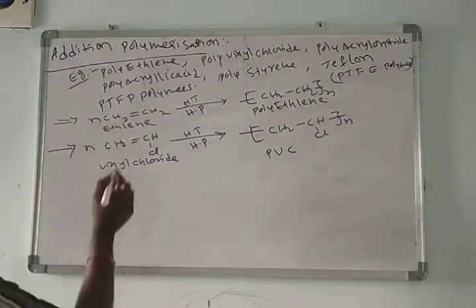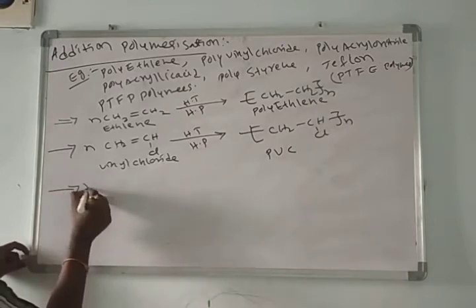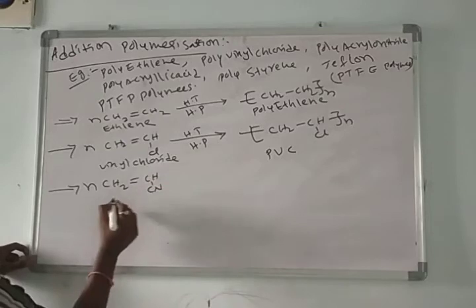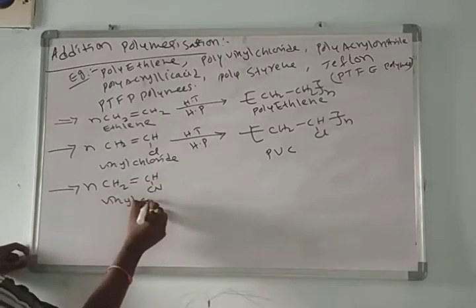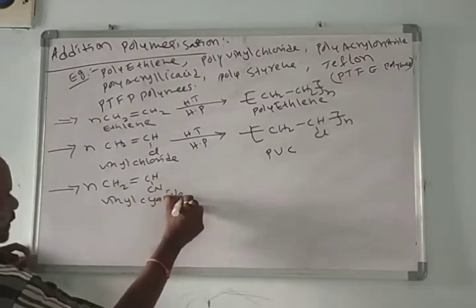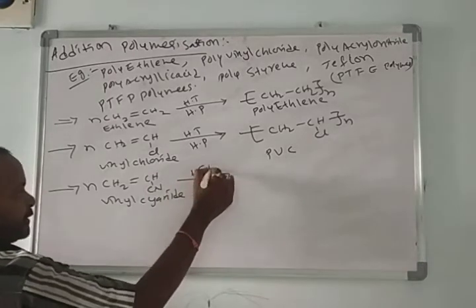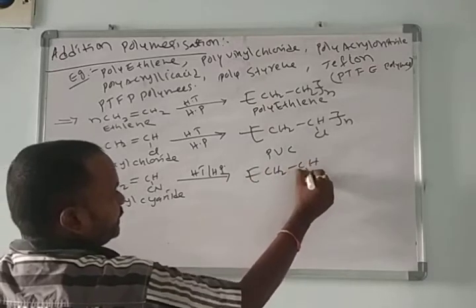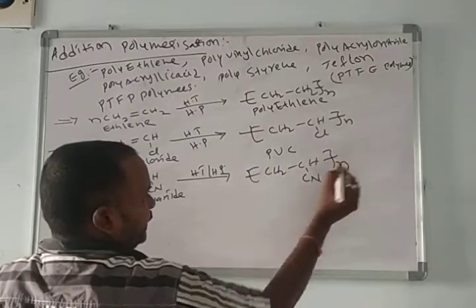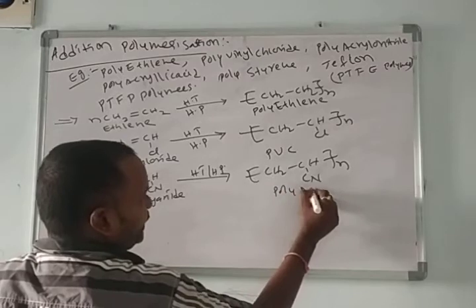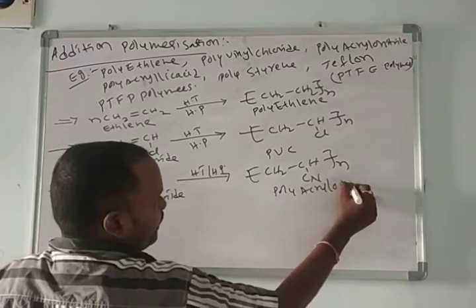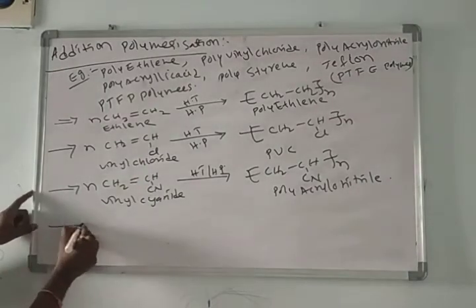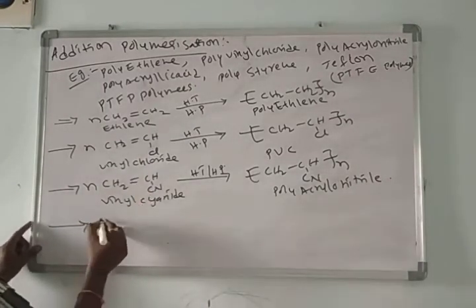Okay, here I am taking polyacrylonitrile. Vinyl cyanide, we call it acrylonitrile. It is called vinyl cyanide or acrylonitrile. At high temperature, high pressure, CH2CH CN taken n times. This we call polyacrylonitrile.